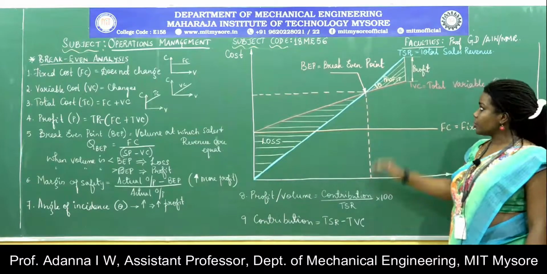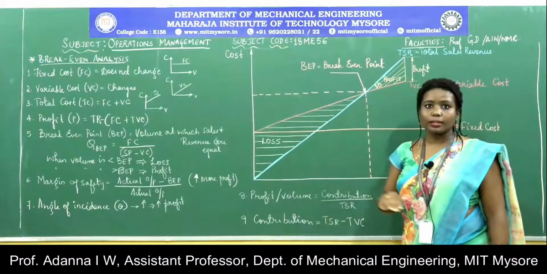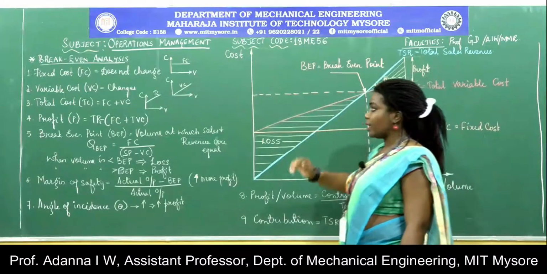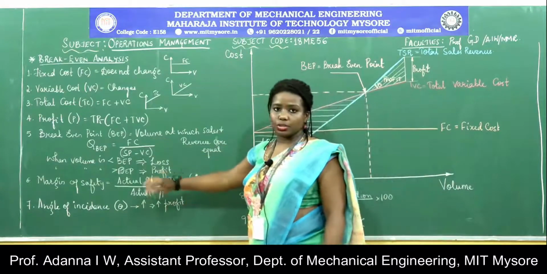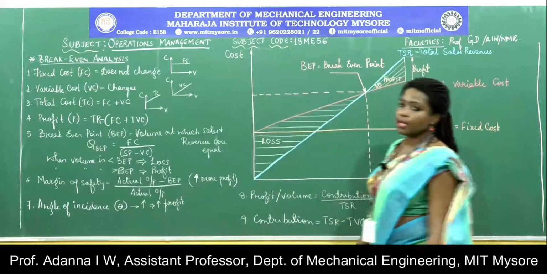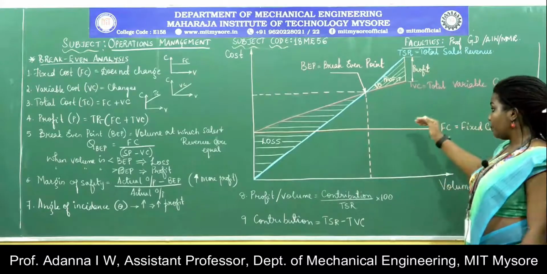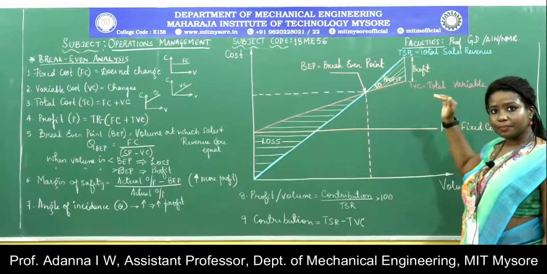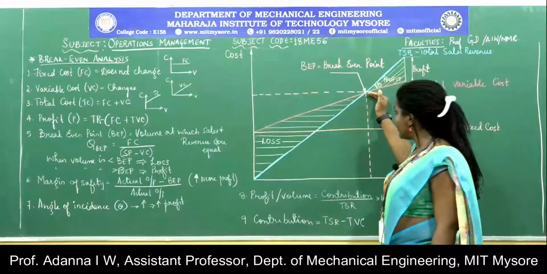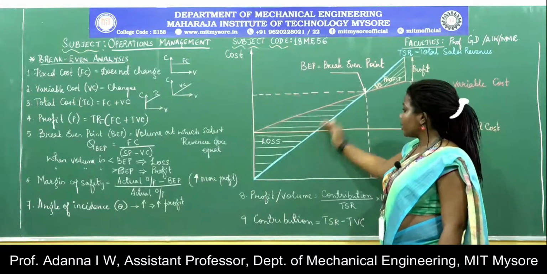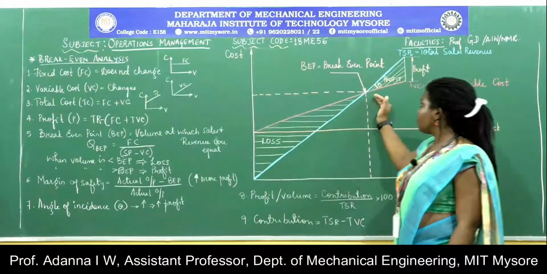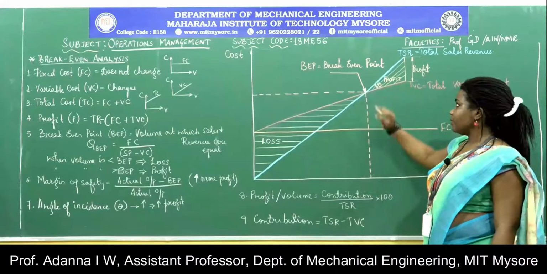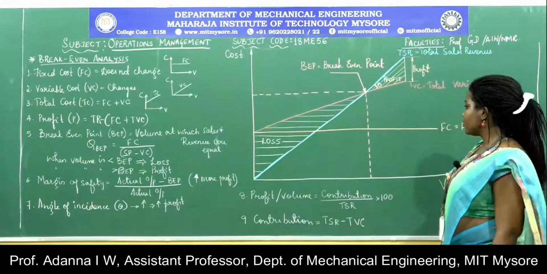The volume at which this break-even takes place is called the break-even volume. This is given by an expression wherein we take a ratio of the fixed cost to the difference of the selling price and the variable cost. If the volume is less than the break-even point, we run a loss. If it is more, it is a profit. So this point is the break-even point.